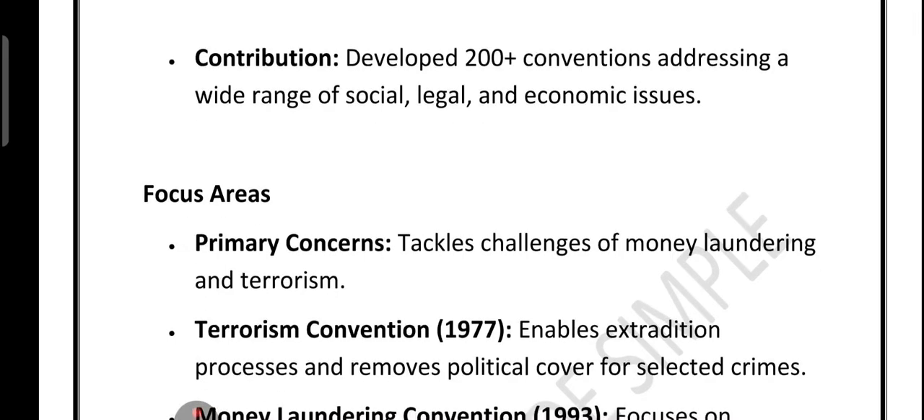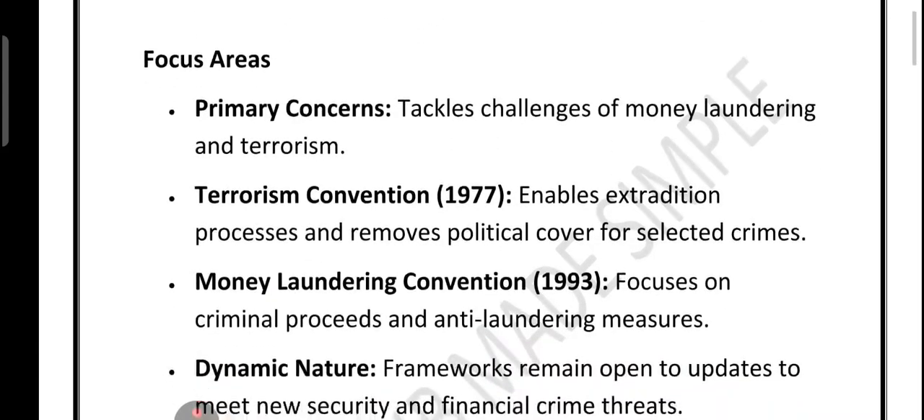So in short, we can say, while the world is united against money laundering, the way laws are framed and applied still looks very uneven, right? Now friends, let's look at the next point, next slide.